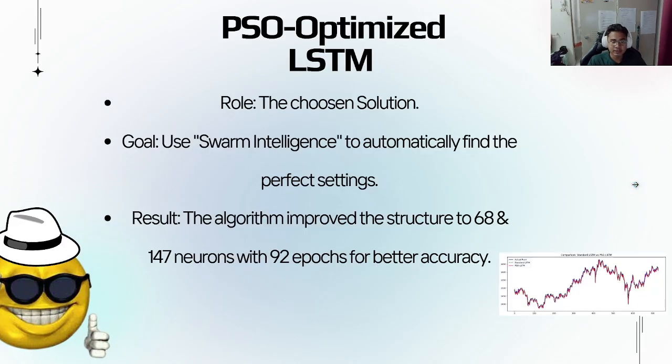Okay, finally, this is the core of our study, which is the chosen solution for our project: the PSO optimized LSTM.